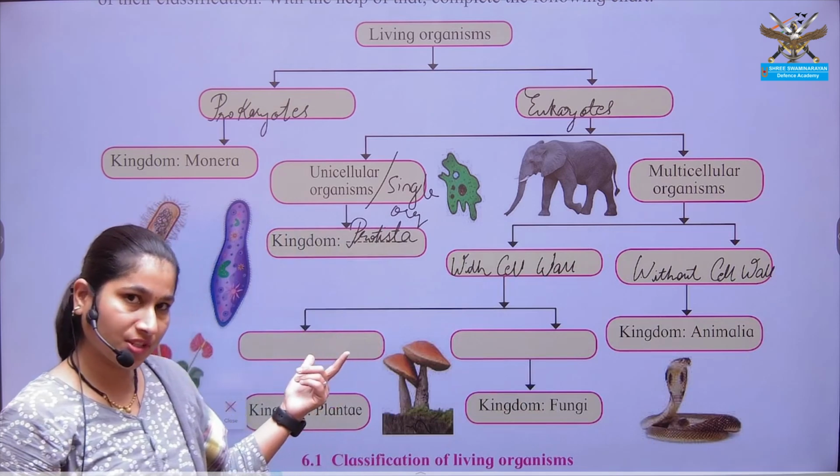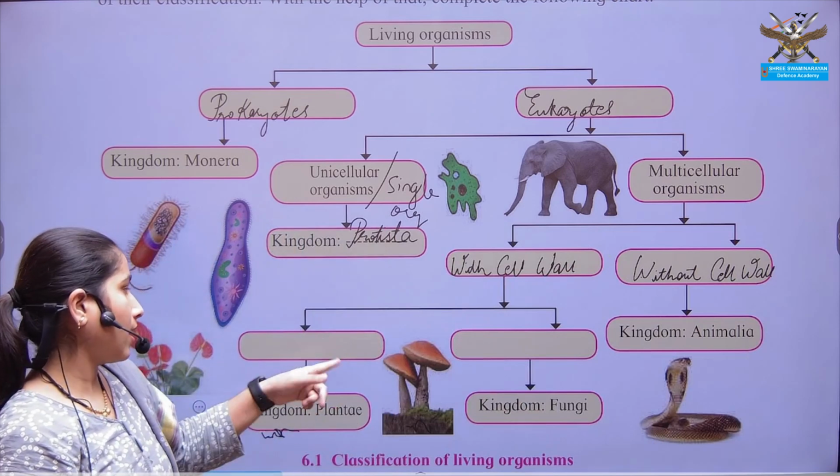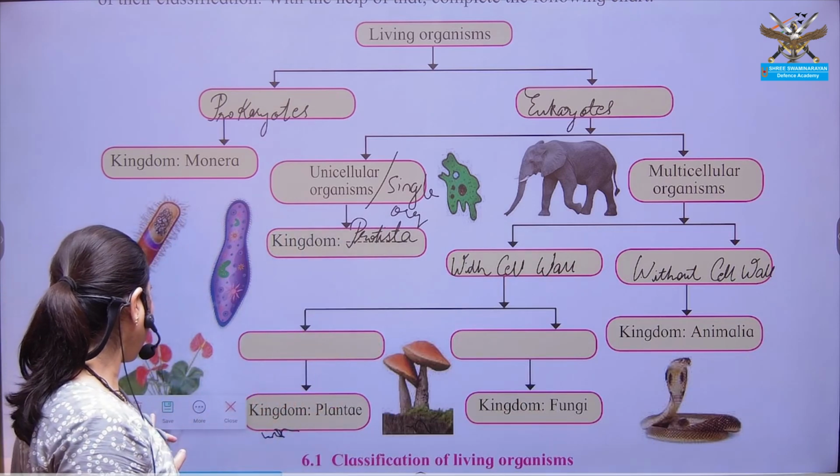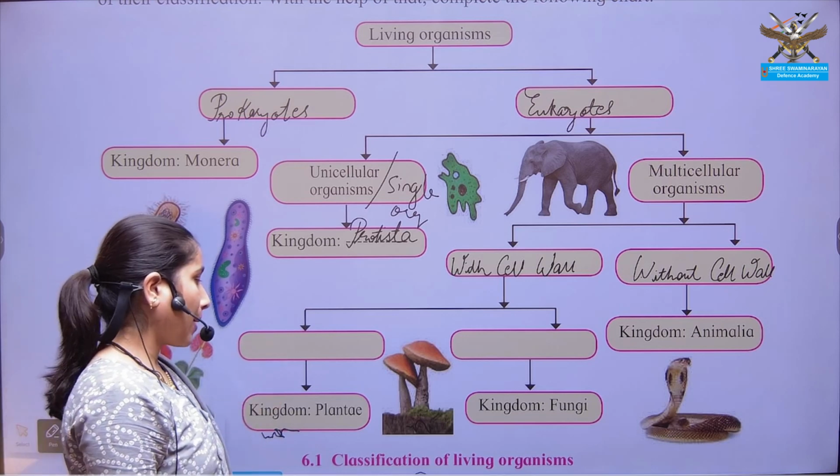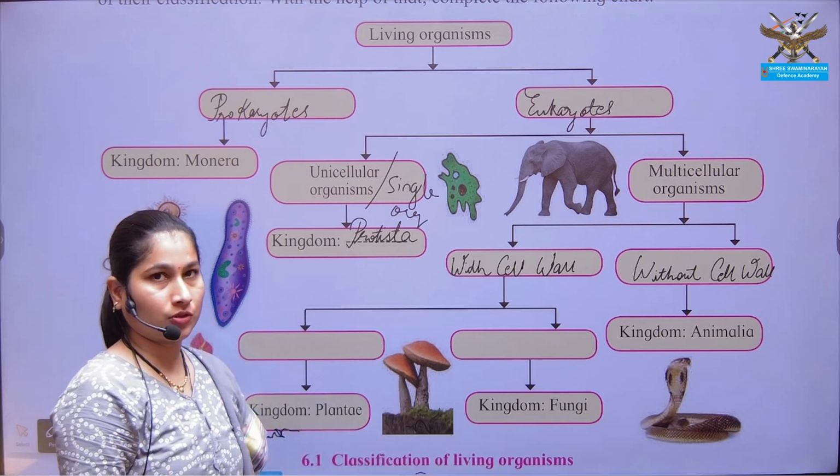So the one which contains the cell wall are belonging to your plant group and fungal group, but